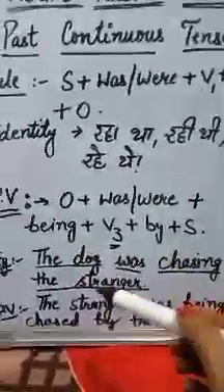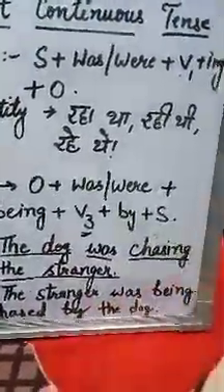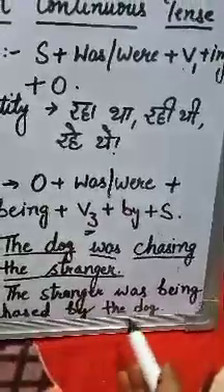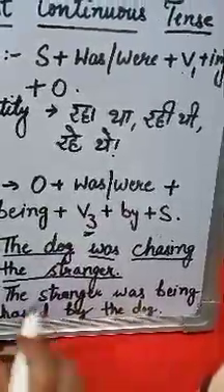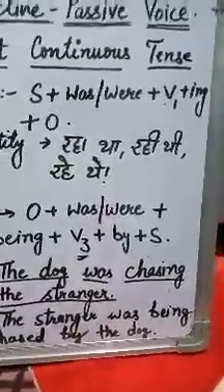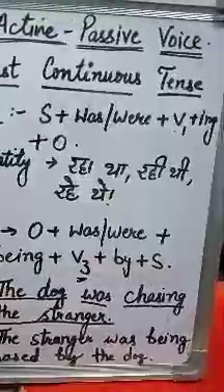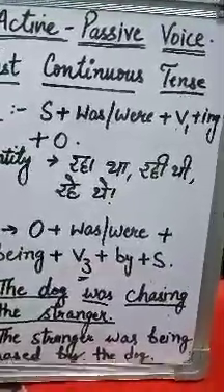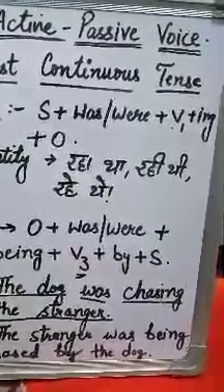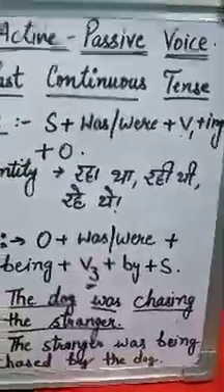तो क्या मतलब हुआ इसका कि जो डॉग था वो स्ट्रेंजर अजनबी का पीछा कर रहा था, तो डॉग के द्वारा अजनबी का पीछा किया जा रहा था. तो in both the sentences the meaning remains same. There is no change in the meaning, but when you convert active voice into passive voice, there are certain changes, but the meaning remains same.